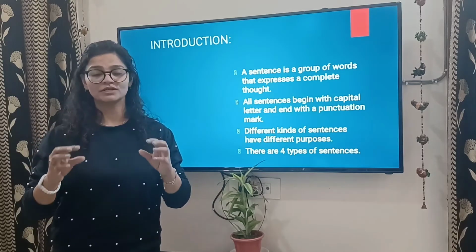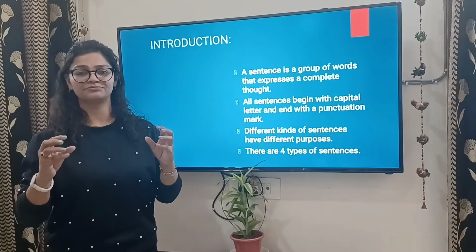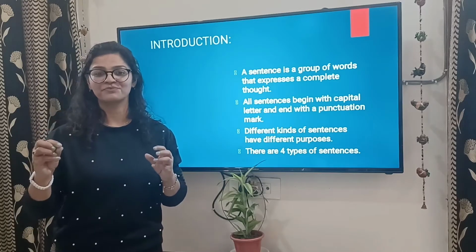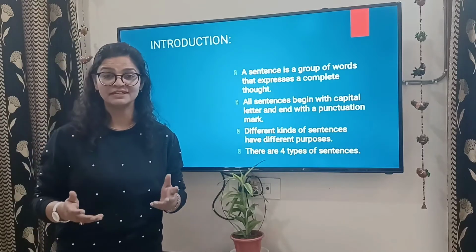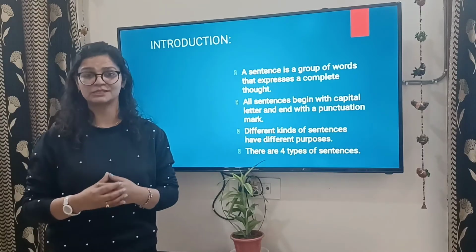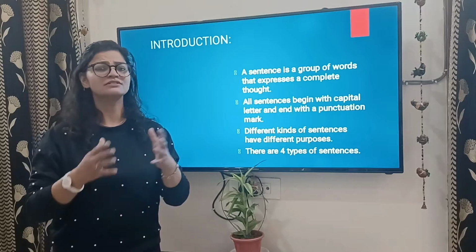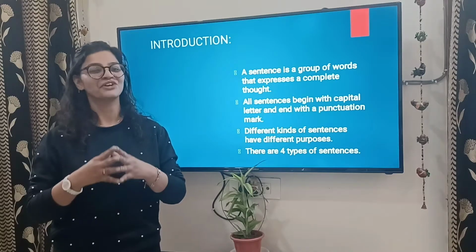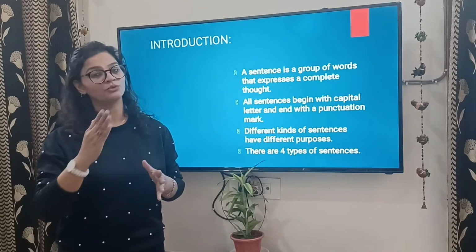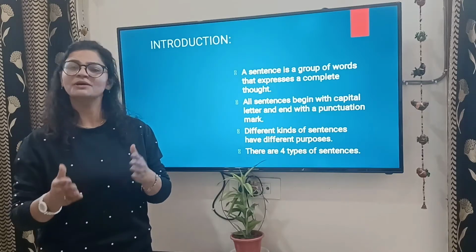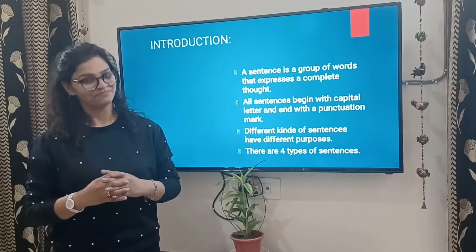The group of words are organized in a proper, systematic way, and they give a complete meaning. A complete thought is expressed. The words are not disorderly arranged. Rather, they are organized in a way that would always give a complete meaning.